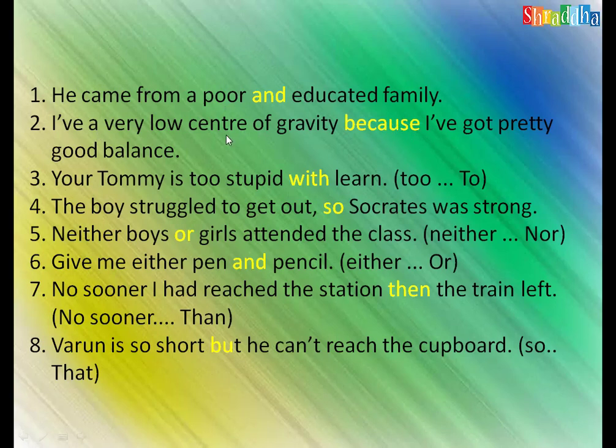You see, this is the cause and this is the result. So this is the reason and this is the effect. Before the effect you should always use the conjunction 'so' only, not 'because'. Because is always used with the reason, so this is the wrong conjunction. What is the correct conjunction here? I have a very low center of gravity, so I have got pretty good balance.